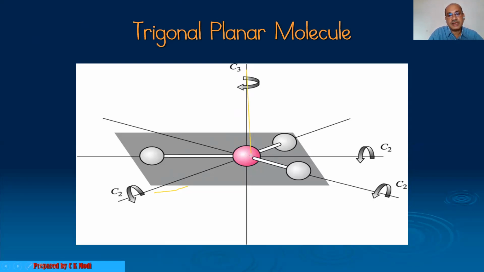This is my C3 axis. If I rotate around 120 degrees, after the 120-degree rotation all these atoms interchange their positions, and therefore this is C3.